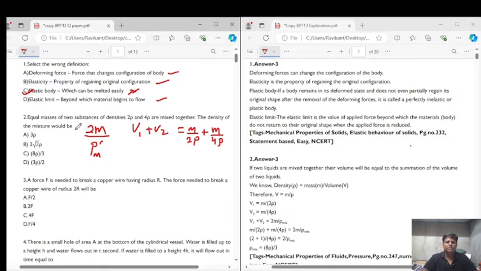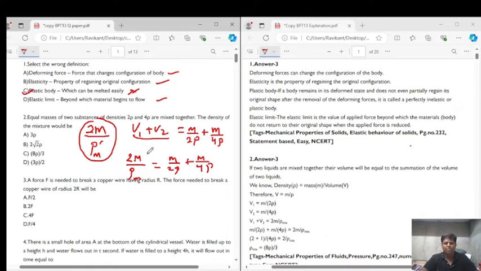The new volume is mass upon density, and this is also the new volume, so we can equate the two. 2m upon rho of mixture equals m upon 2 rho plus m upon 4 rho.